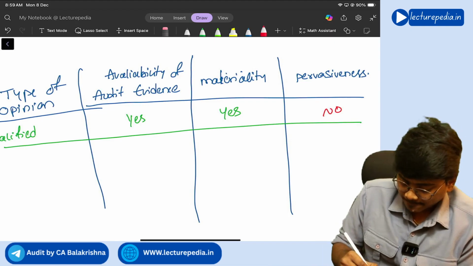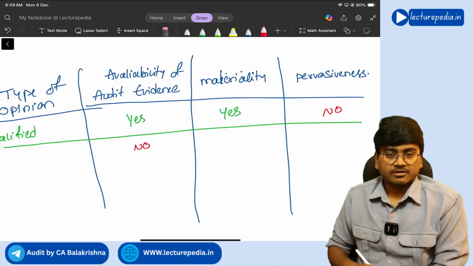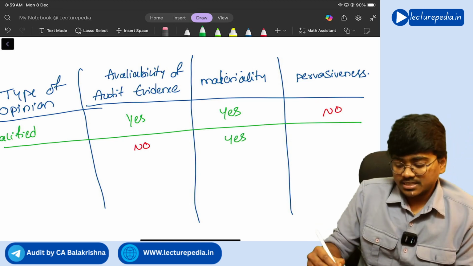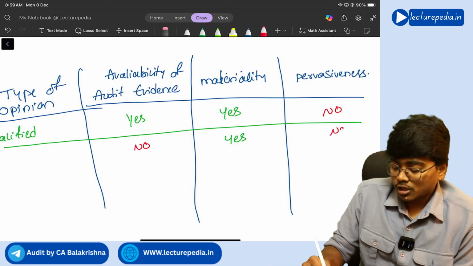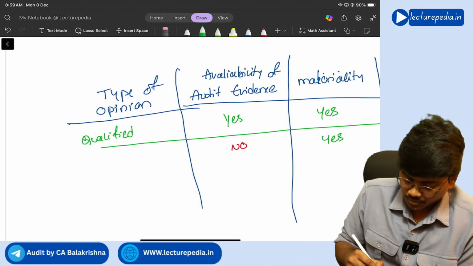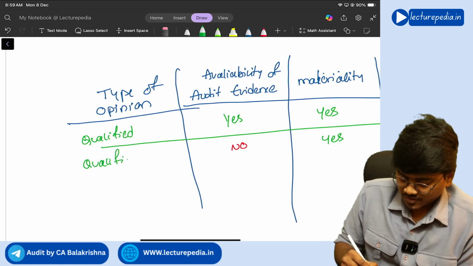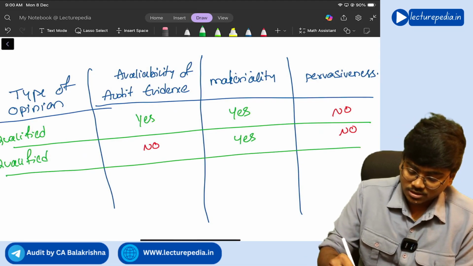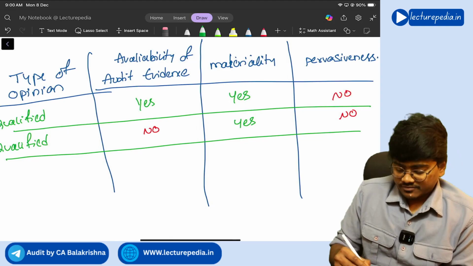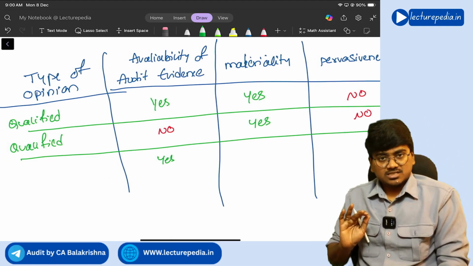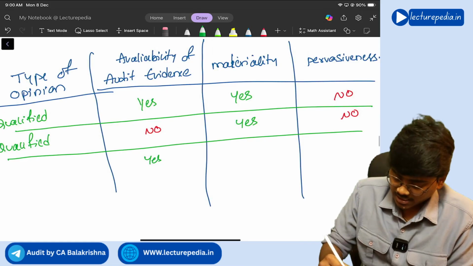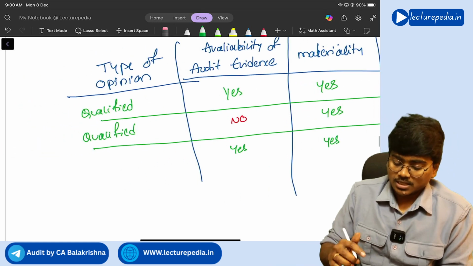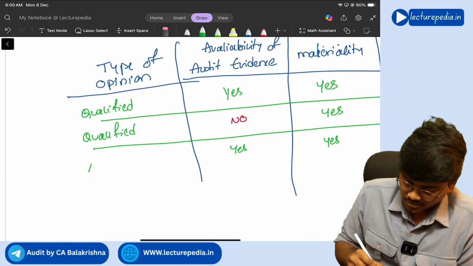Next, there is the next situation: there is no audit evidence, but if at all there are any misstatements, those misstatements will be material but not pervasive. In this situation also, you will give qualified opinion. Okay, next, coming to the third situation, audit evidence is available, misstatements are there, and those misstatements are material and also pervasive, then you will give adverse opinion.